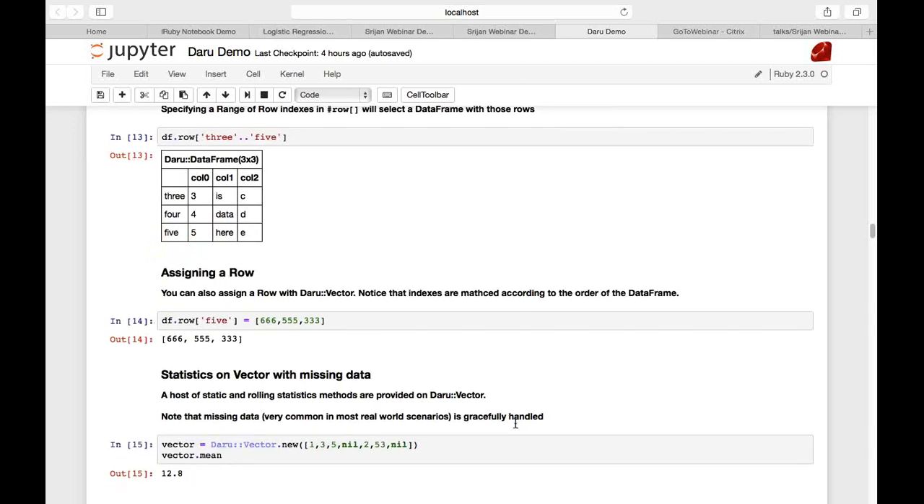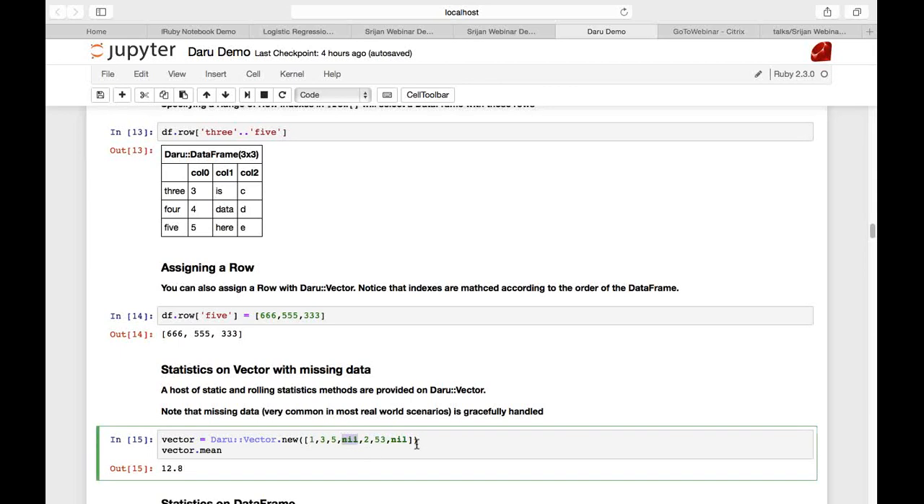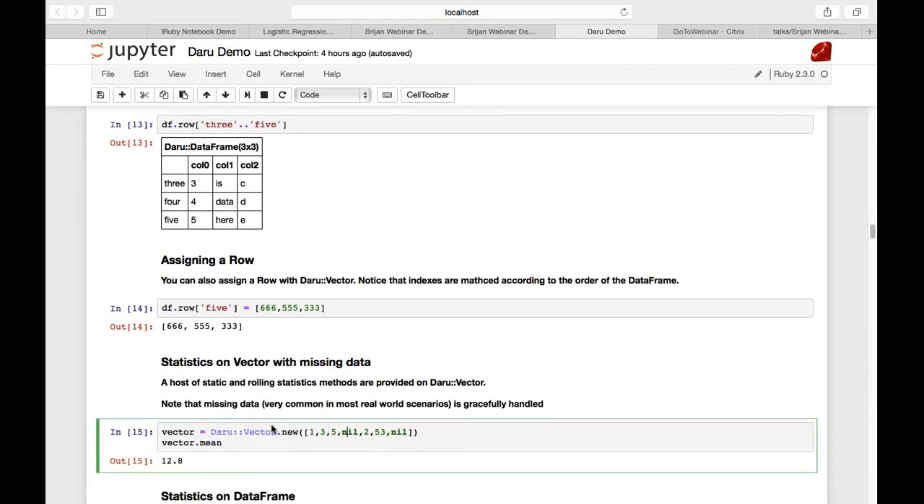And now say you want to do some statistics on a vector with missing data. Now, as I said, Daru is very good for performing statistics and cleaning of data when your data is not in a form that can be used conventionally. So what I'm doing over here is specifying nils into the vector, and I call mean. And conventionally, this method would fail because it contains nils, but it does not in the case of Daru because it has been designed that way.